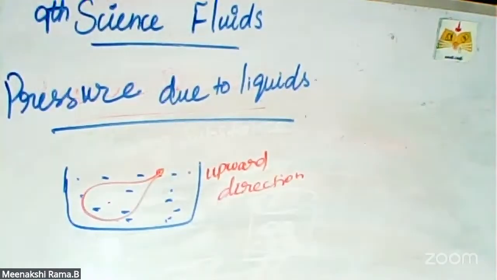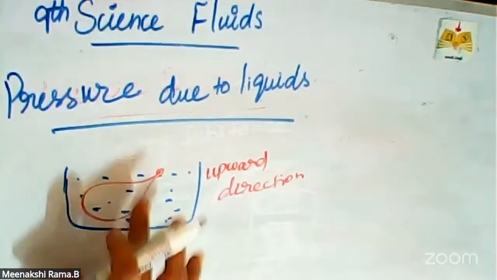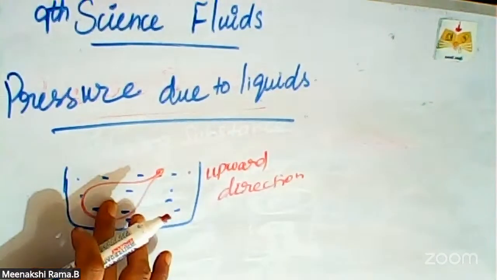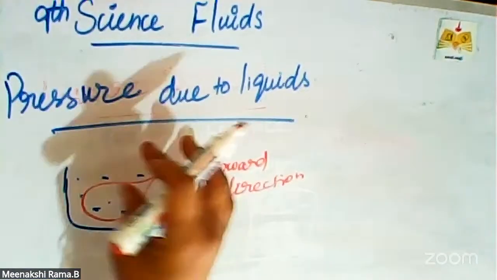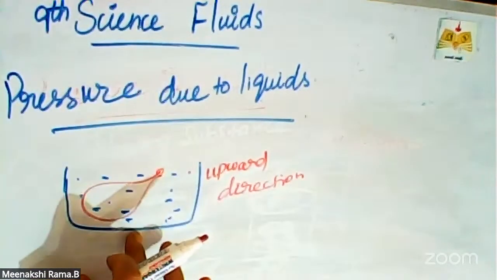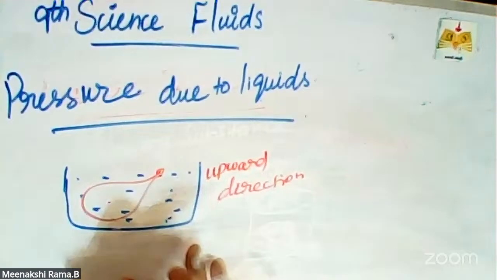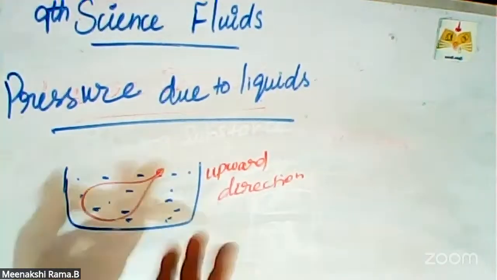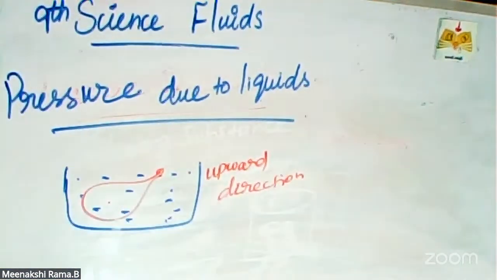So this is the first example of the pressure due to liquids. Because the balloon is filled with air, when we immerse it into the vessel, immediately it comes up because the pressure is in the upward direction. That liquid pressure acts on the same side, in all sides.